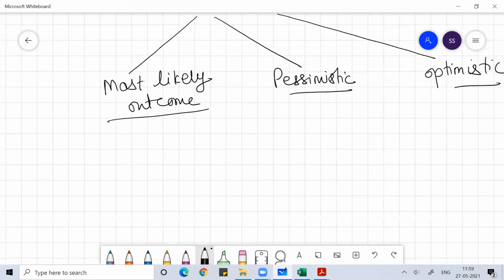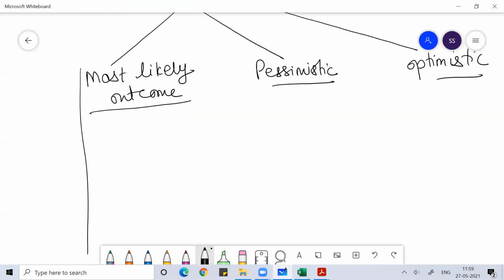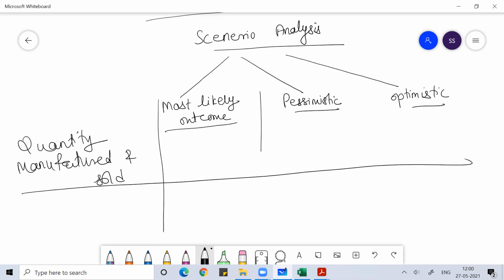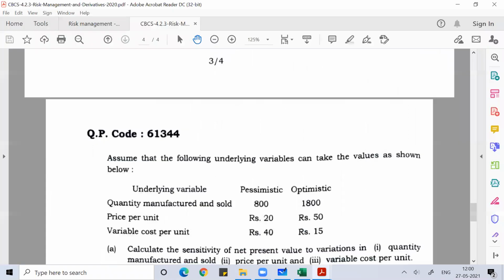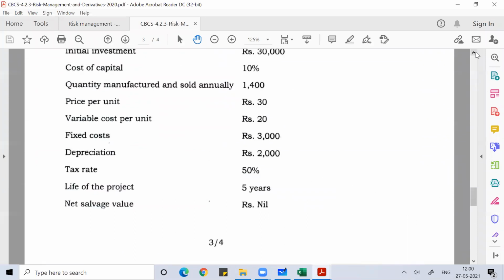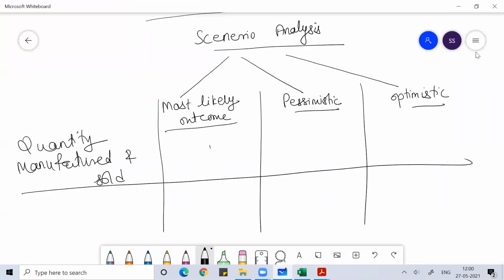For the most likely scenario, what is given here? Quantity manufactured and sold, I think that was 1,400, if my memory is good. Yeah, 1,400.